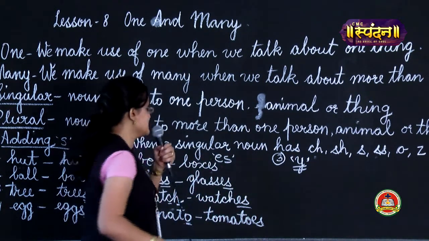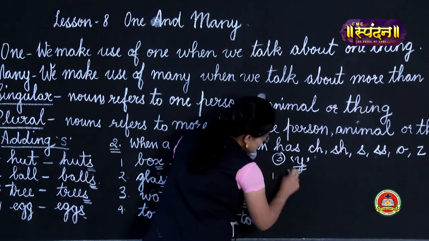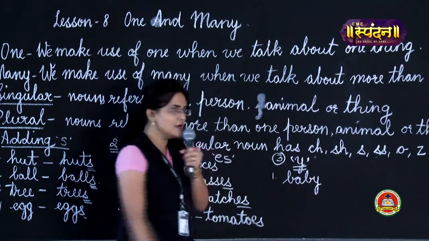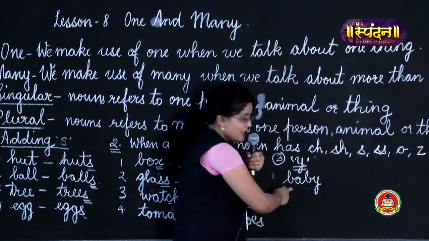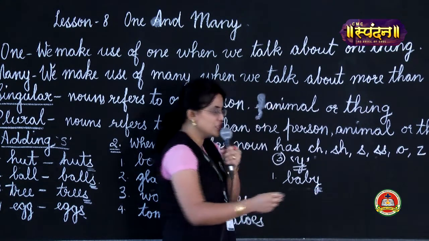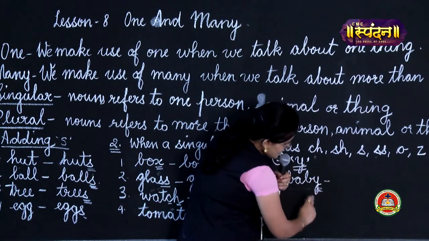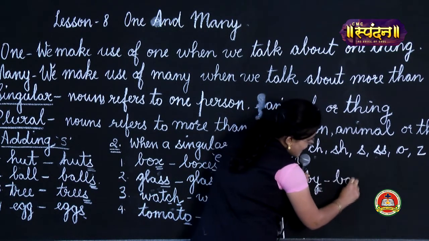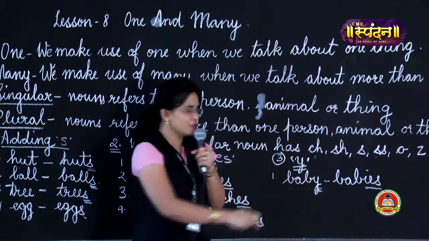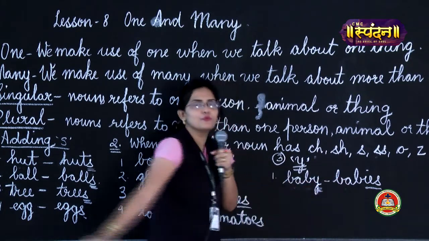I'll give you the example for that. Suppose I am writing baby here. This singular noun baby has Y at the end. So how will you change it to plural? By removing this Y, and instead of this Y you will put IES. So this singular noun has changed to a plural noun.